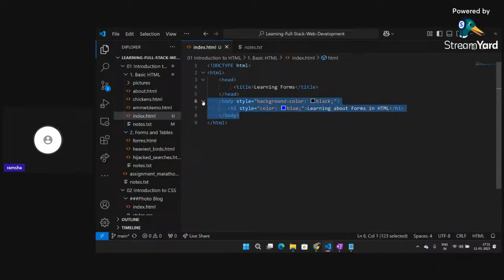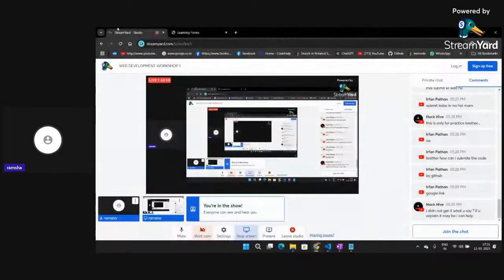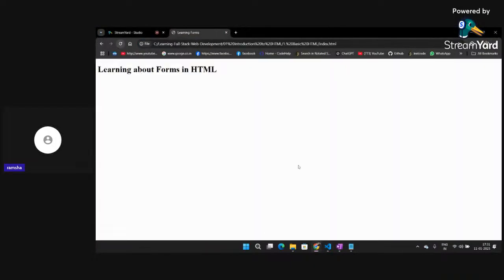Another method is, give me a minute, I will remove this style attribute. I have removed the style attribute and these colors will go.